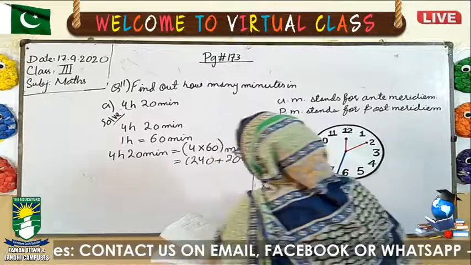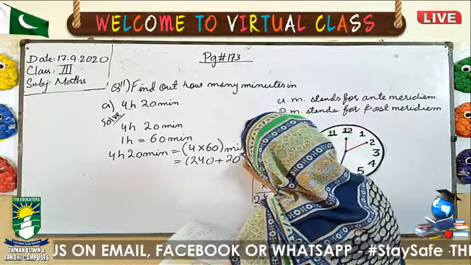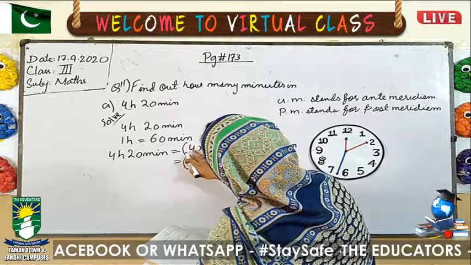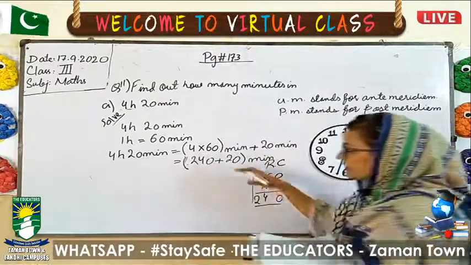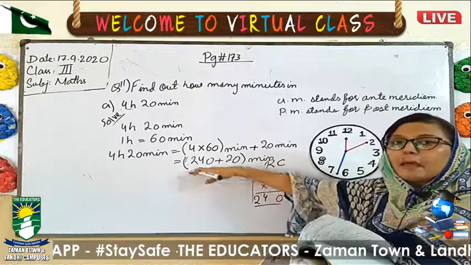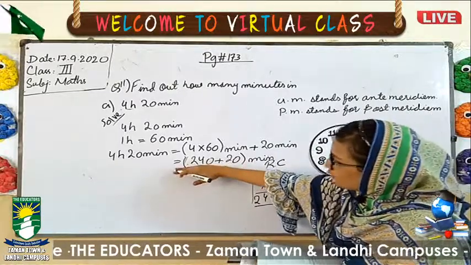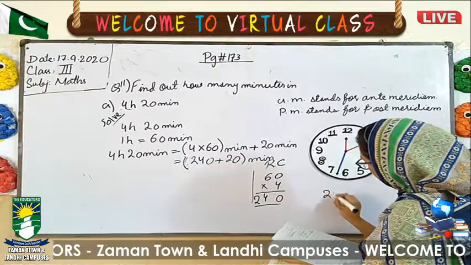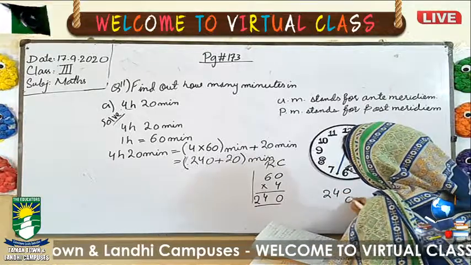Okay, now after this we can write the bracket. Now here is minute. Now you can easily add these minutes, because we already have the answer in minutes, the 240 and 20. You can roughly do it anywhere.